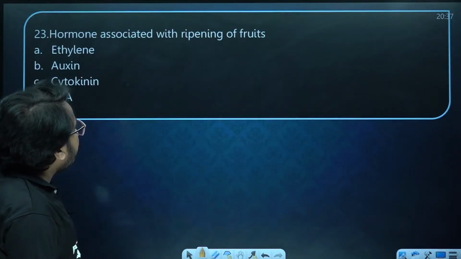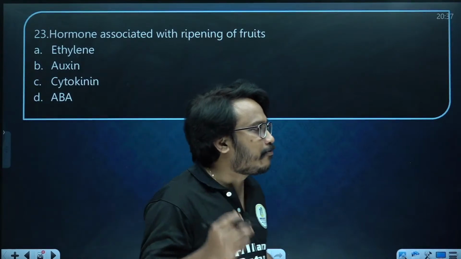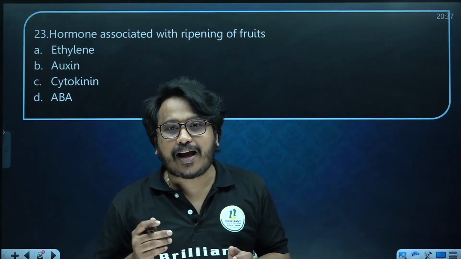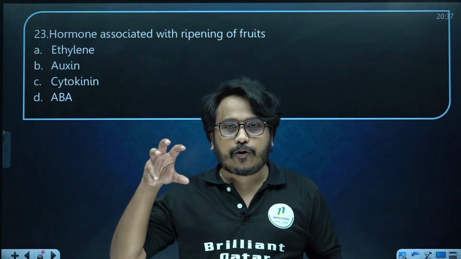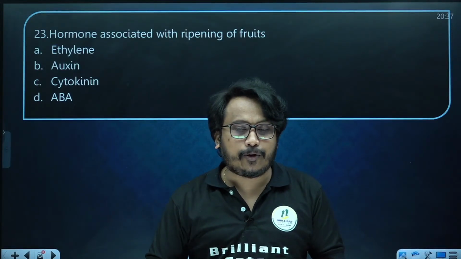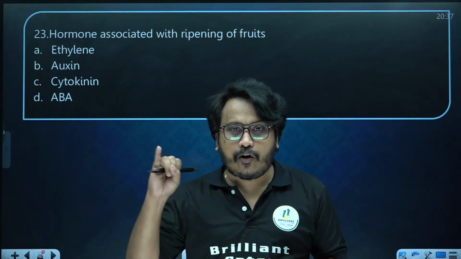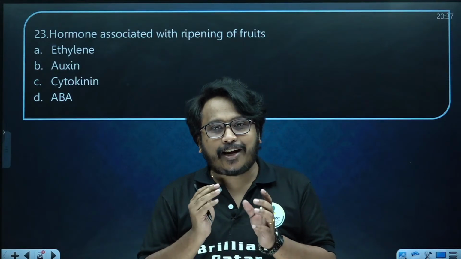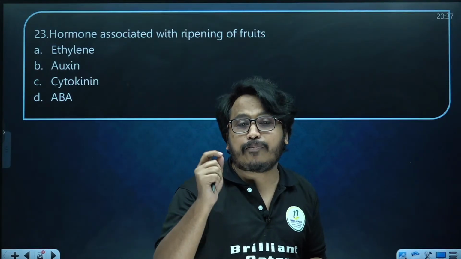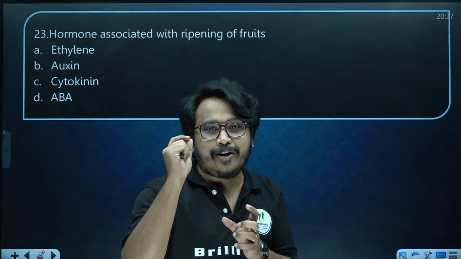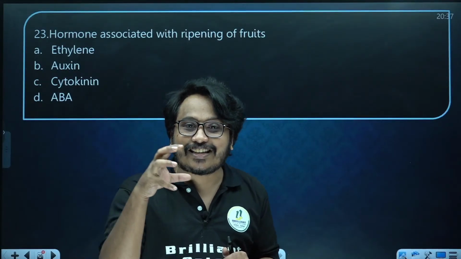Now next one, hormone associated with ripening of fruits. You might have learned about plant growth hormones, phytohormones. You might have learned about growth hormones as well as inhibitor hormones. 3 growth hormones you might have learned: auxin, gibberellin, cytokinin, and 2 inhibitors: ethylene and abscisic acid. The main hormone associated with the ripening of fruit is released as a gas.